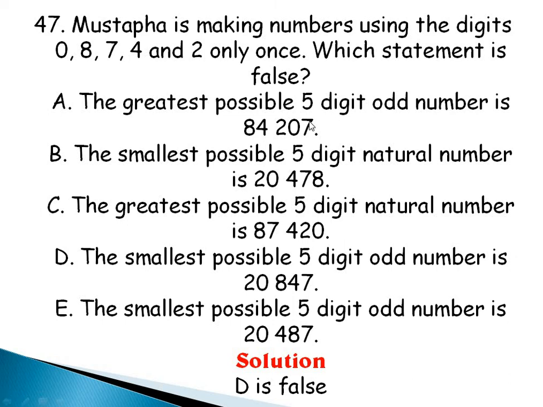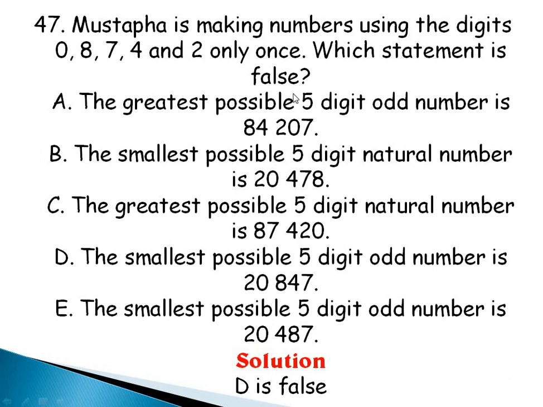Okay, a little more explanation on this for those that are wondering what magic we're doing. Now they are saying greatest possible 5-digit number. If you look at all these numbers, the biggest number is 8. So that means 8 should actually start. If 8 is the biggest number, the greatest possible odd number should actually start from 8.